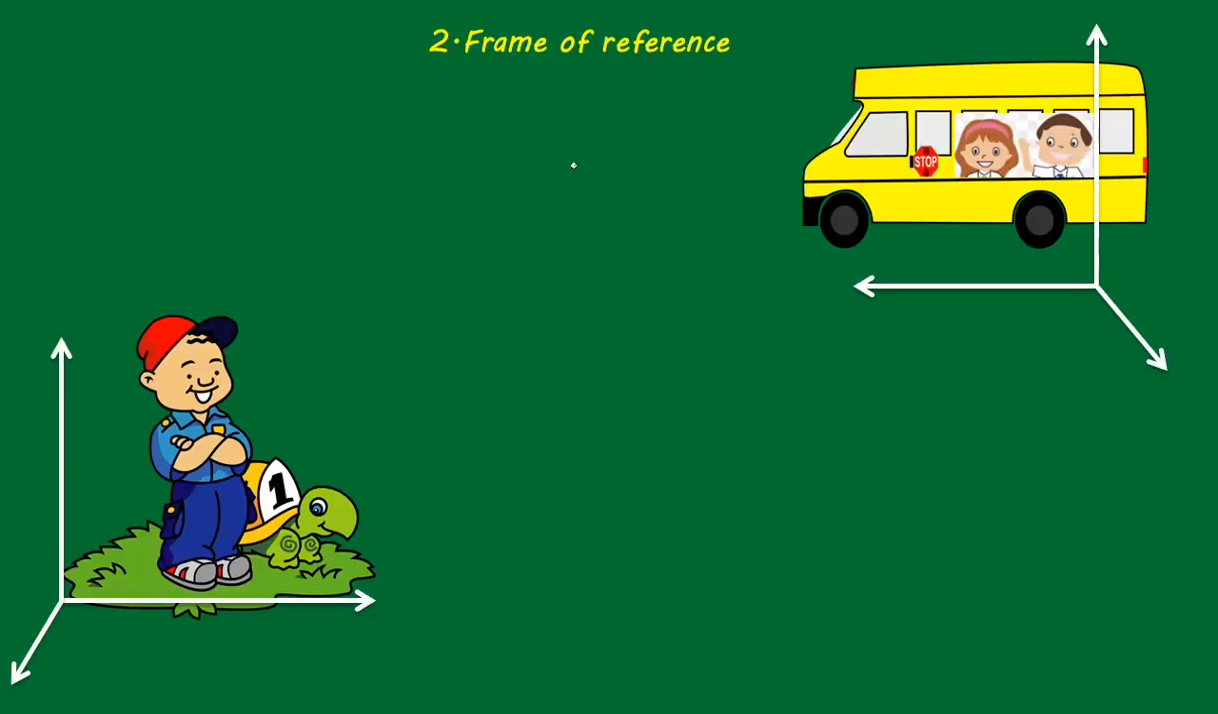Now come to the second topic, that is frame of reference. Generally, the frame of reference specifies the position of a particle or any object using some reference point. What is the frame of reference? It specifies the position.